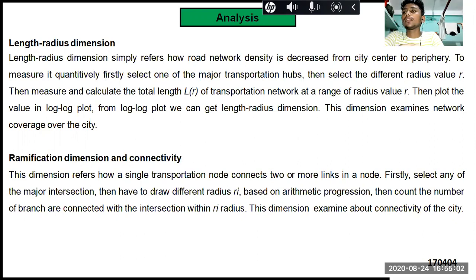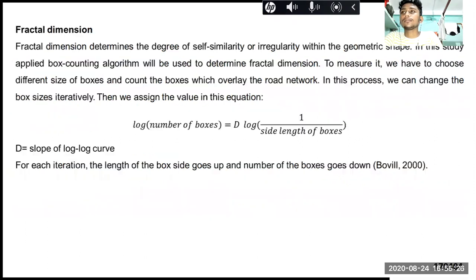Ramification dimension refers to how a single transportation node connects two or more links in a node. To do that, firstly we select a major transportation intersection, and then draw different radii based on arithmetic progression. Then count the number of branches connected with the intersection within R radius. This dimension examines the connectivity of the city.